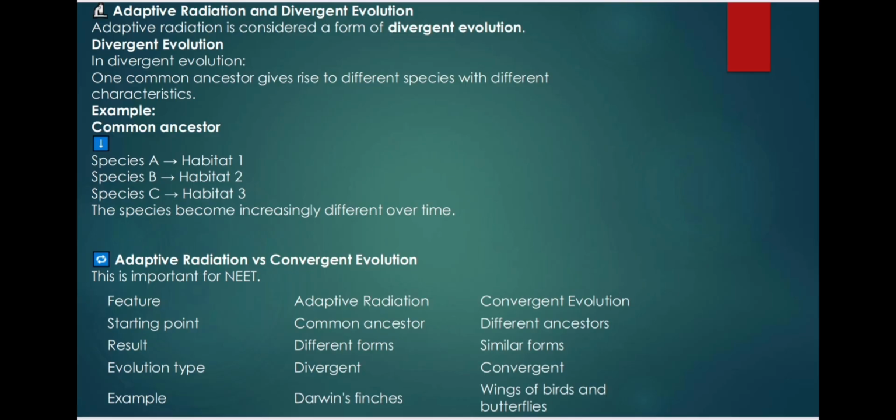Adaptive radiation versus convergent evolution. This is important for NEET. Feature: adaptive radiation, convergent evolution. Starting point: common ancestor. Result: different forms, similar forms.